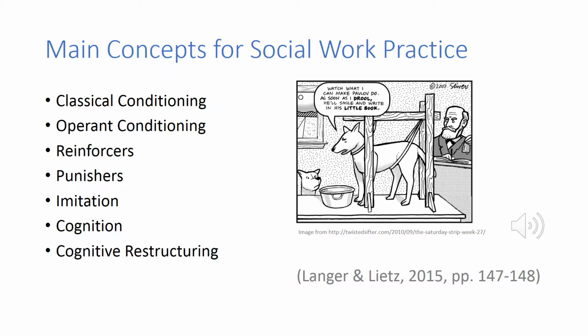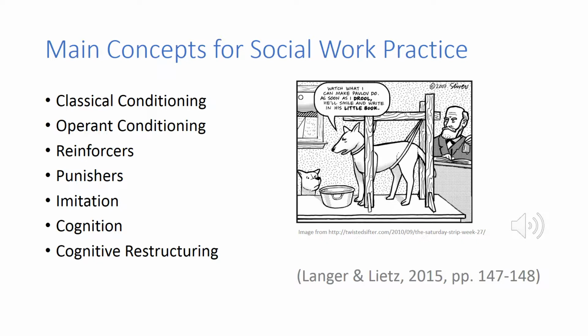Operant conditioning is when human behavior is controlled by consequences of an action. Reinforcers are consequences that strengthen the desire to repeat the behavior. For example, a child may earn a sticker for completing a homework assignment. In contrast, punishers weaken the desire to repeat a behavior. For example, a child may not be able to participate in recess because she did not complete her homework.